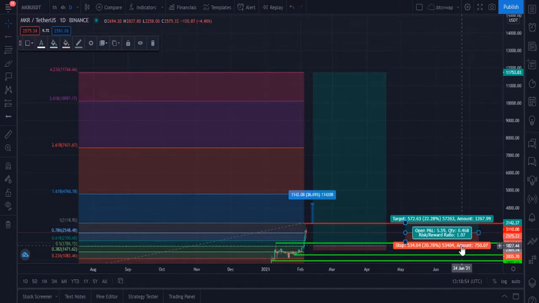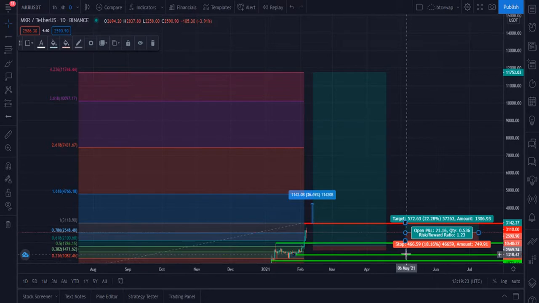If you buy from that point, then put your stop loss here, this is our stop loss. Our risk will be 18% and our reward will be 22%.